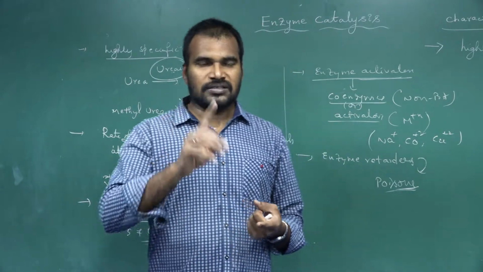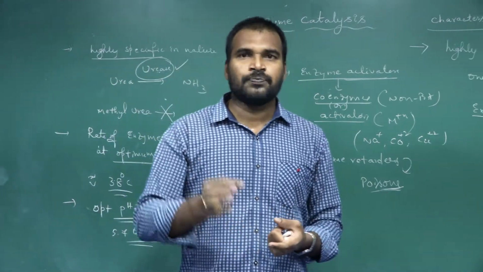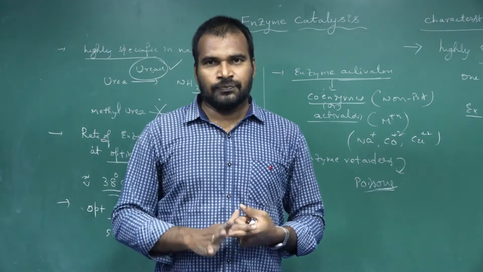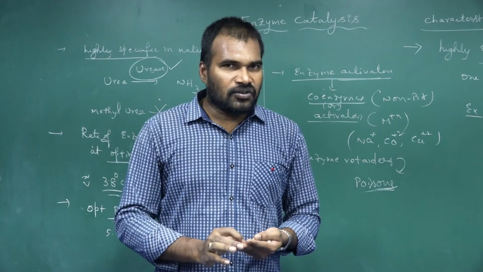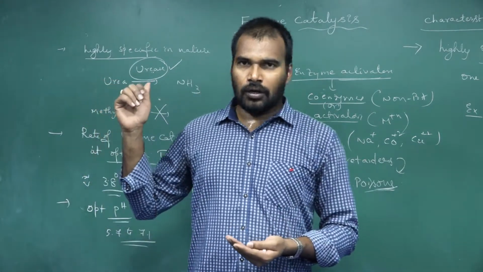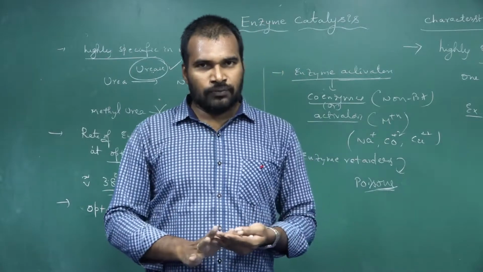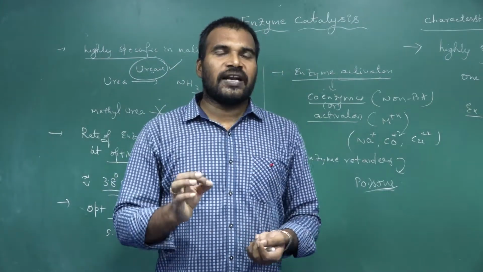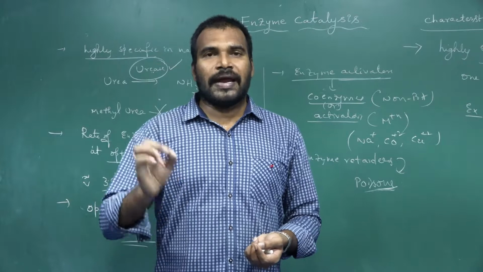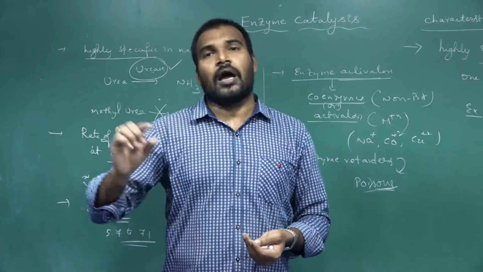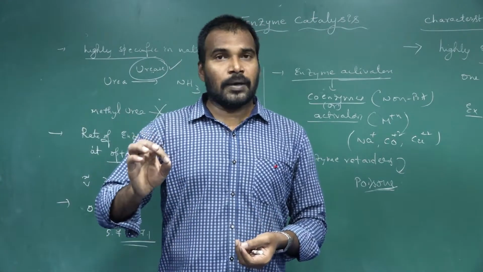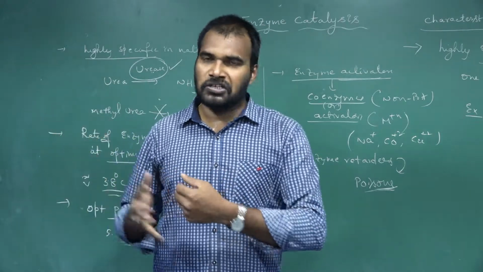First, enzymatic reactivity is highly effective and efficient. Next, enzyme catalyzed reactions are highly specific in nature, and the rate of these reactions is maximum at optimum temperature and optimum pH. Optimum temperature is generally our body temperature range.